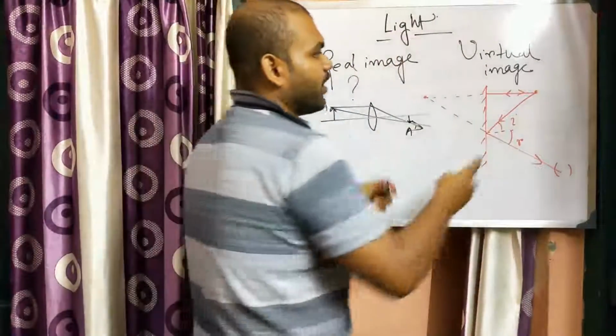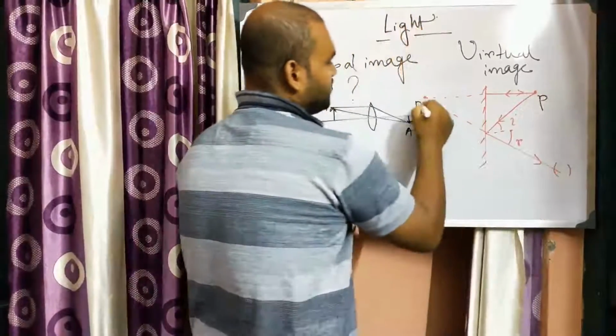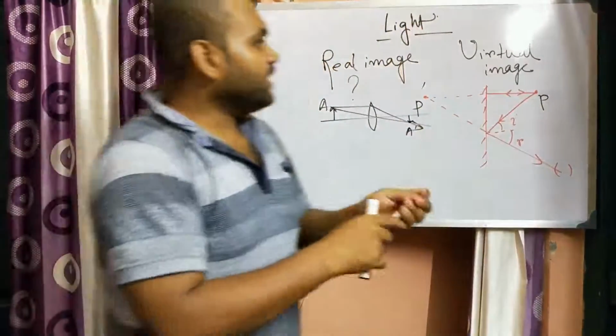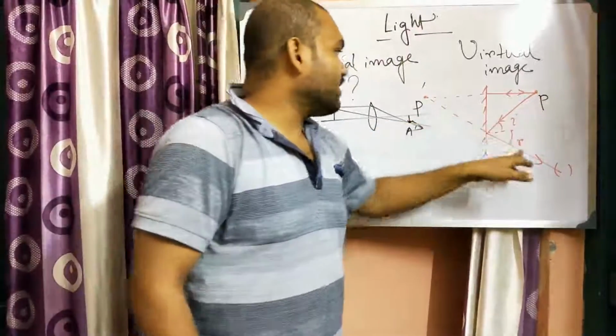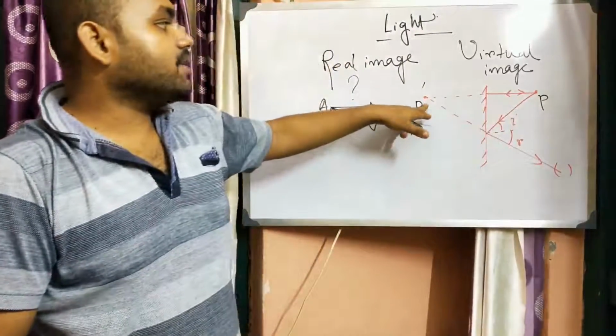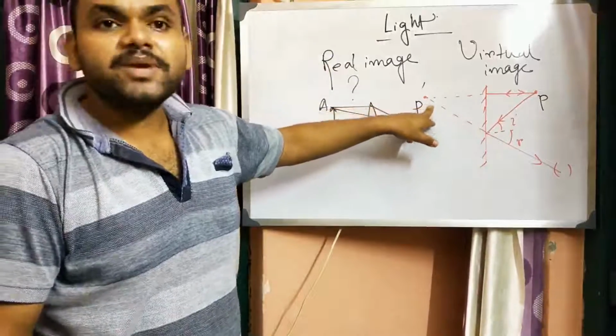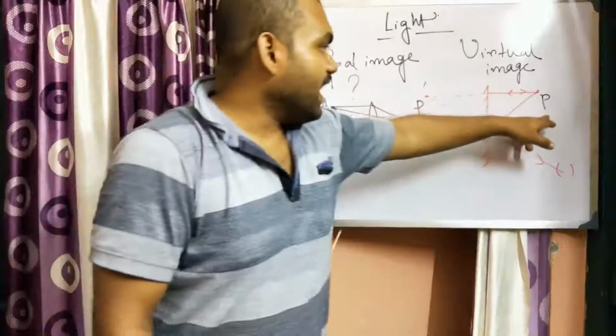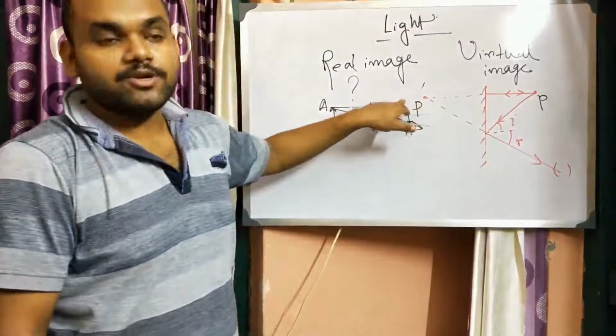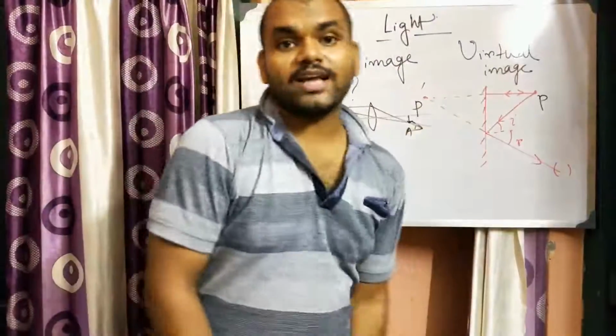Suppose the object point is P and this point is P prime. Actually you don't see P, you see that the light appears to come from point P prime. So you will get an image of P at the position of P prime. These kinds of images are known as virtual images.